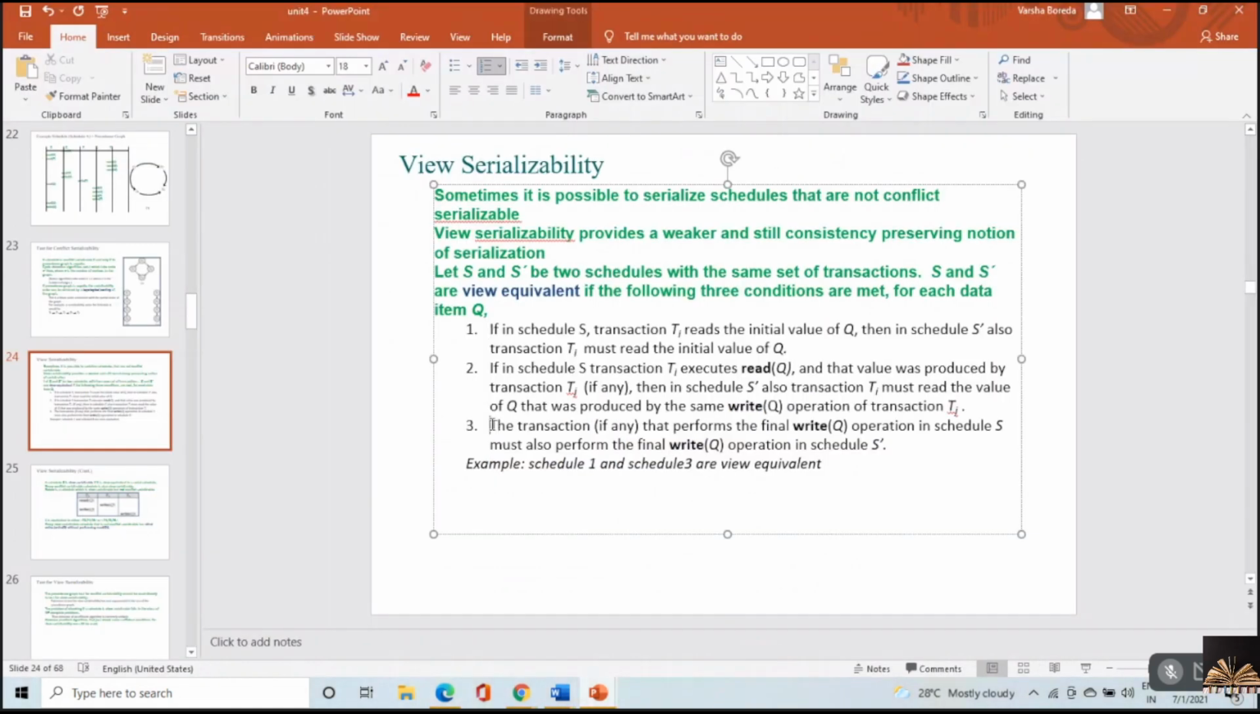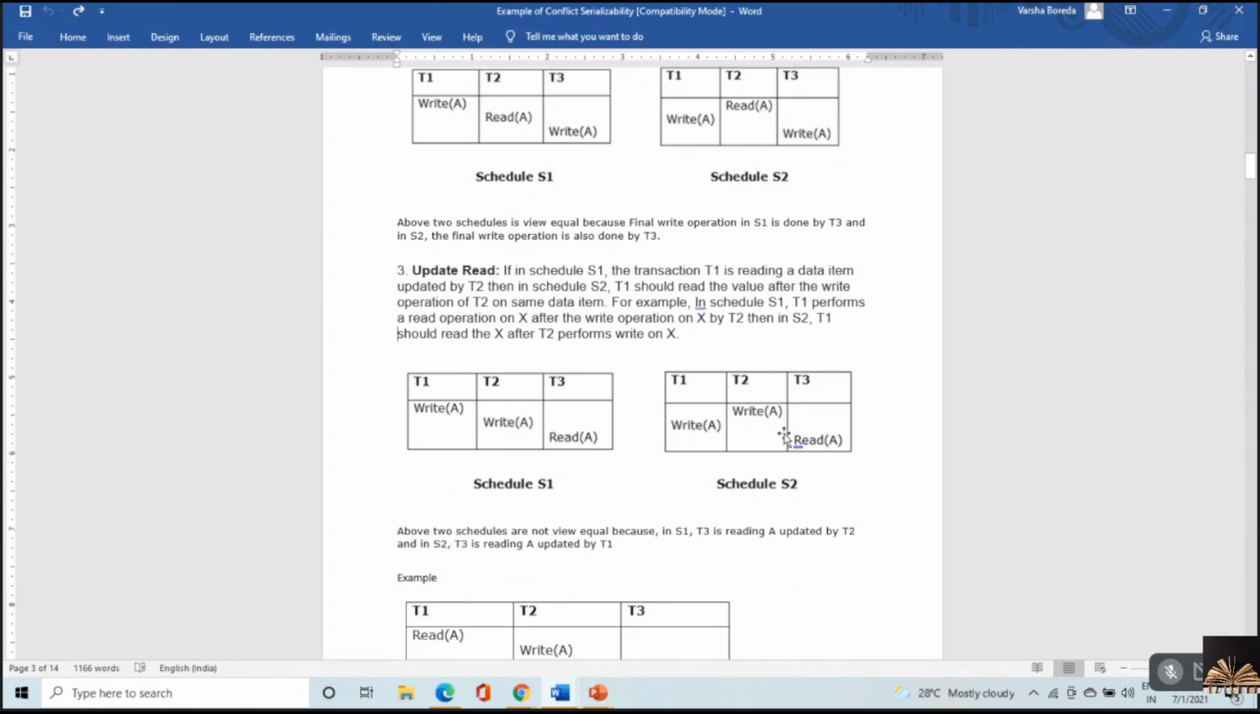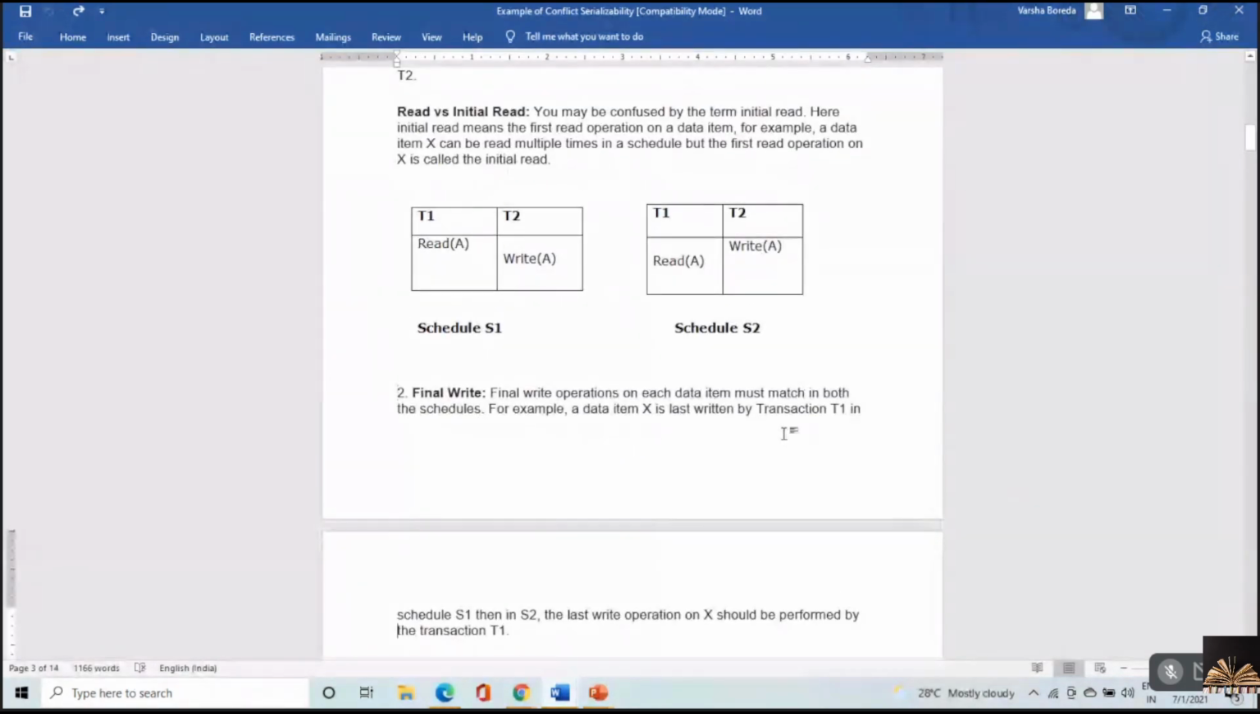Now the last case: the transaction, if any, that performs the final write Q operation in S must also perform the final write Q operation in S dash. So if there is any write operation with respect to S which is the final write by a particular transaction, then in S dash also the same transaction should perform the final write on Q. That is called a final write.